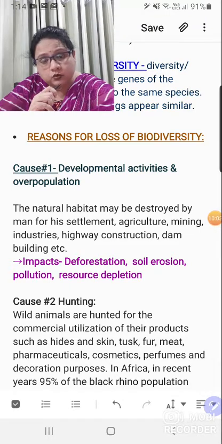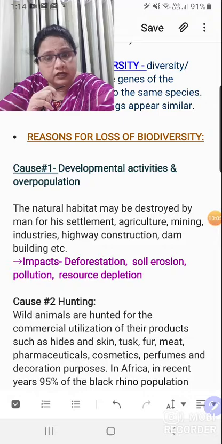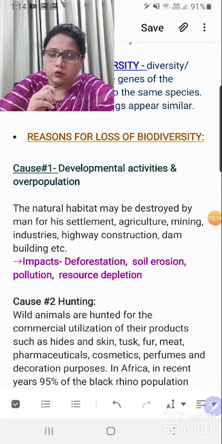Or sometimes, when you talk about the construction of a dam, the river flow is diverted into the water reservoir, so there is a blockage in the route of freshwater organisms too, right? They get stuck in the water reservoir and are not able to move freely in the freshwater stream. So these are developmental activities.